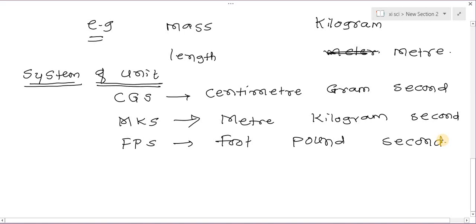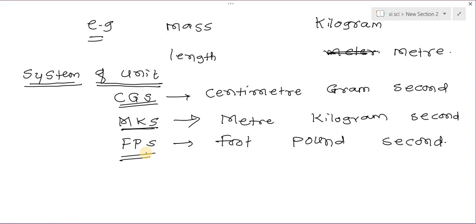So what is this system of units? CGS, MKS, FPS are actually the names given to the systems of units, and these systems mainly depend upon the measurement of three quantities: length, mass, and time.